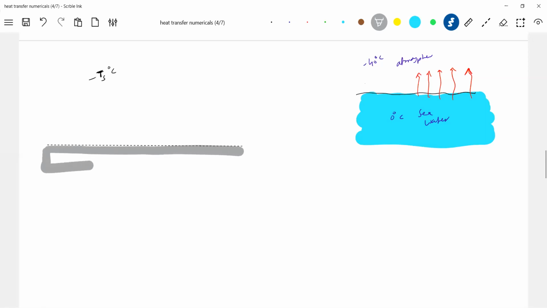So let's assume that some thickness of ice layer is formed. I just wanted to learn how this thickness varies with the time. That is what our discussion is.